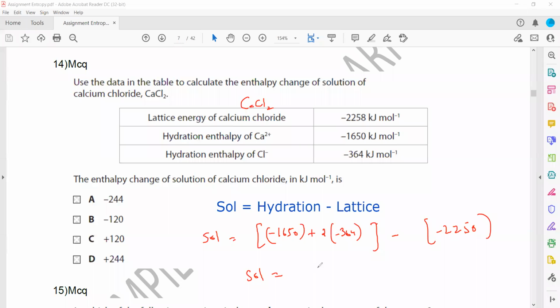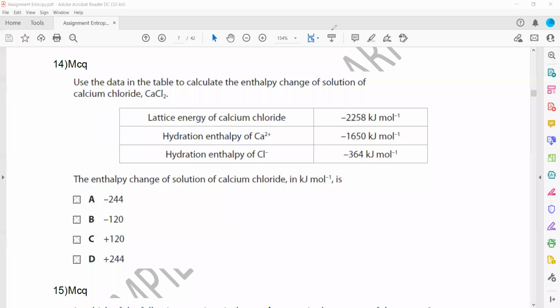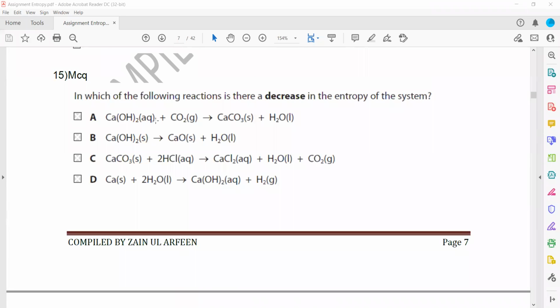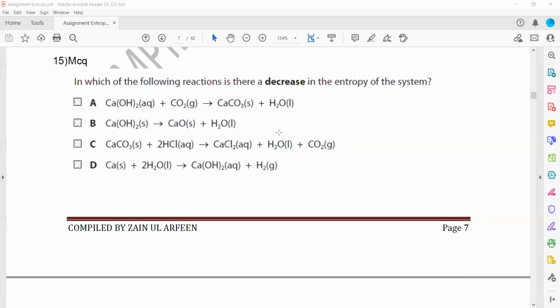So for question 14, minus 120, or B, will be the right answer. In which of the following reactions is there a decrease in entropy of the system? How to identify: if the number of particles decreases, or if the state changes from gas to liquid, liquid to solid, or gas to solid, we can say that the entropy is decreased.